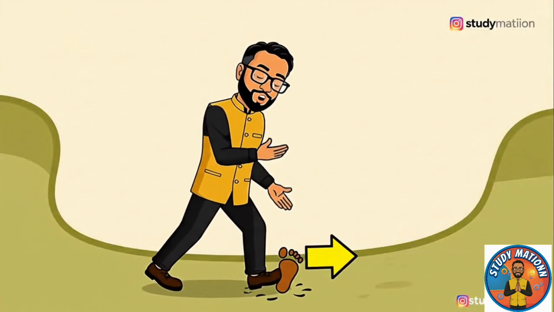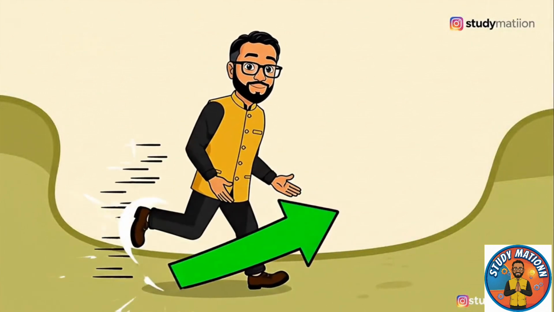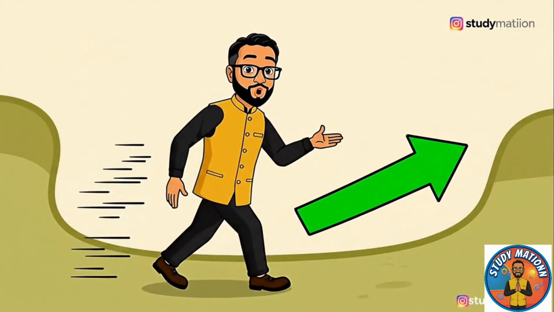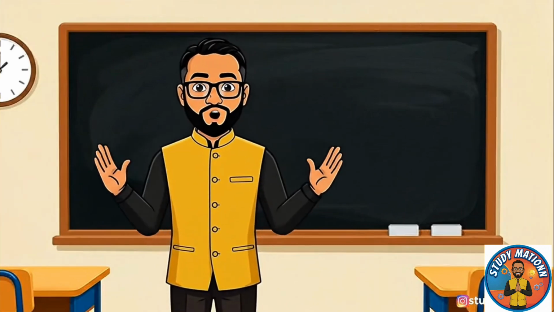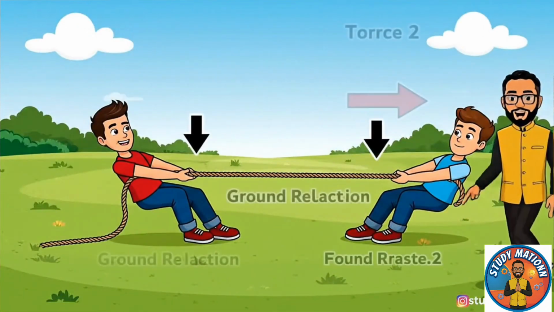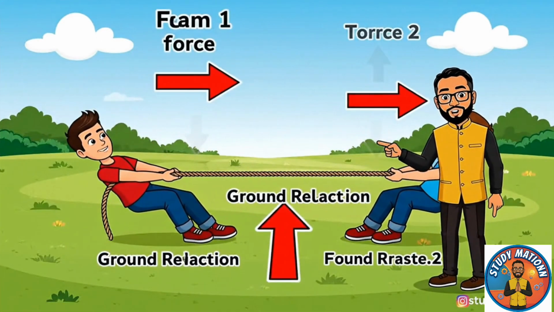Walking works because your foot pushes back and the ground pushes you forward. Each side pulls with force. The ground's reaction decides who moves.